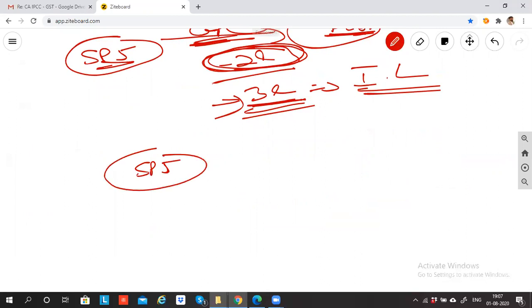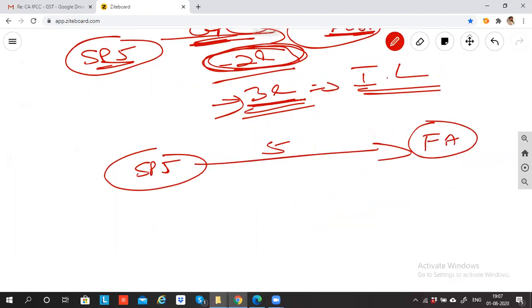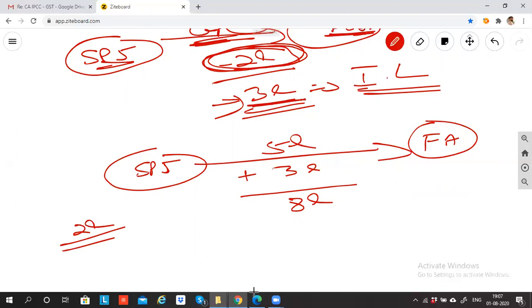SPJ gave to Fortune's Fun Learning Academy 5 lakh rupees as capital. And during the year, the business has earned a profit of 3 lakh rupees. I said your profit has to be added to the capital. Can I say the balance capital is 8 lakh rupees? Yes, sir. From this 8 lakh rupees, 2 lakh rupees you have withdrawn. So will I minus from this 8 lakh or not? Minus, sir.